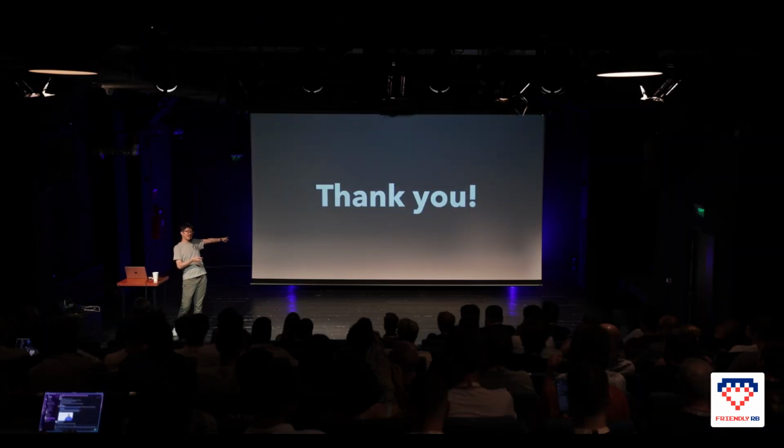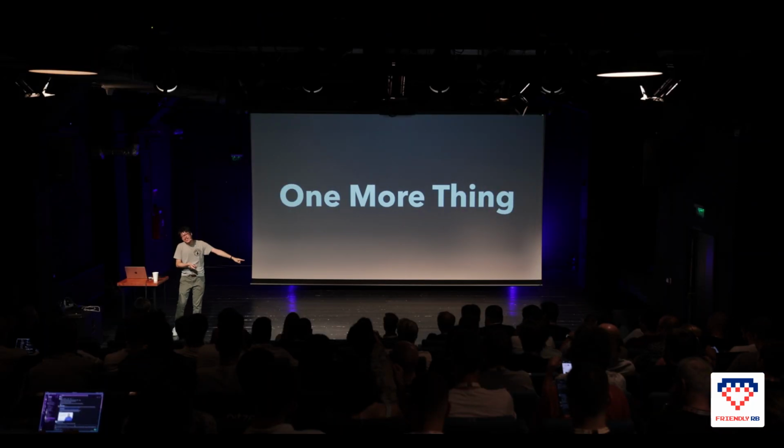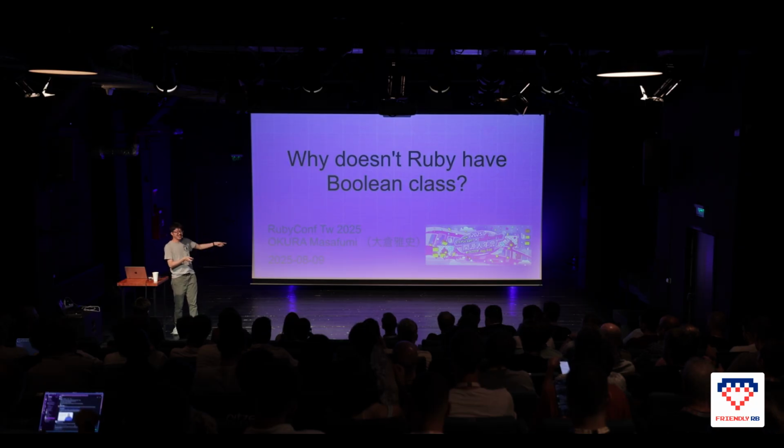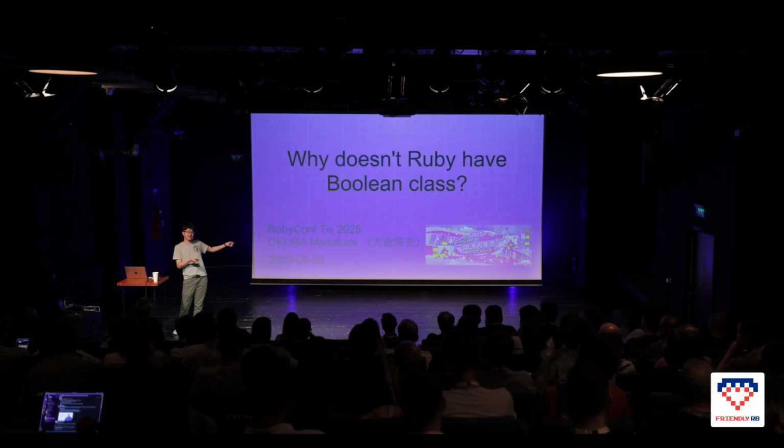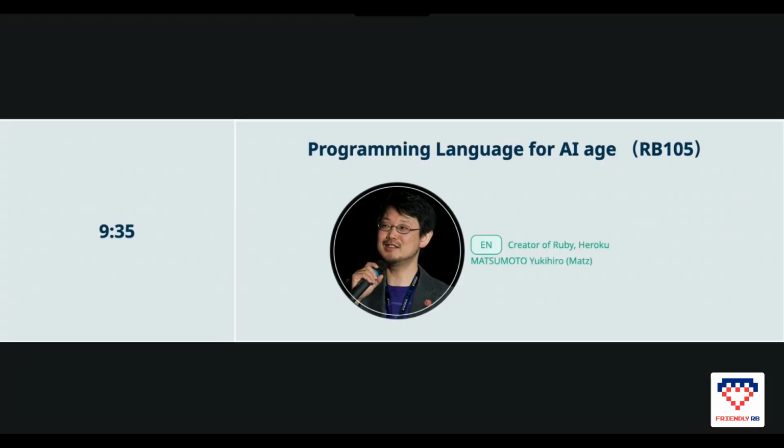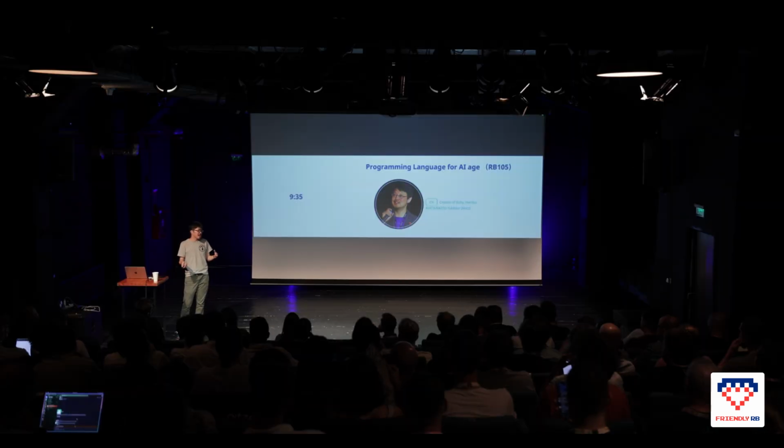And this was the end of the slides last month. Actually, I gave this talk last month. One more thing. This is a title slide from my talk at RubyConf Taiwan in August. It has exactly the same title. In that conference, we had Matz there, and someone asked a question in my talk, and Matz answered instead of me.